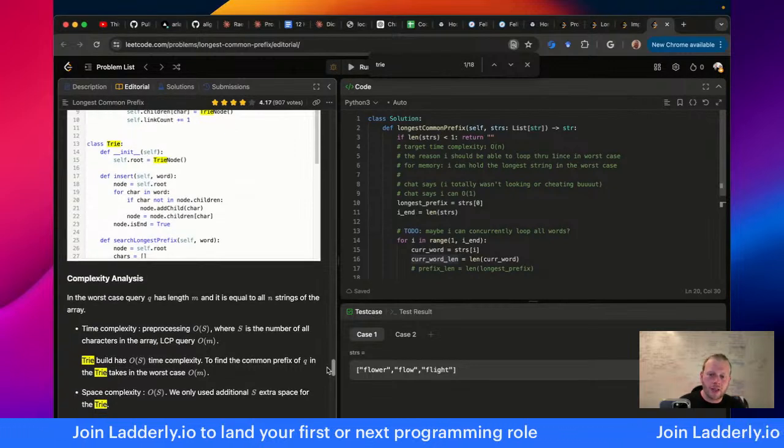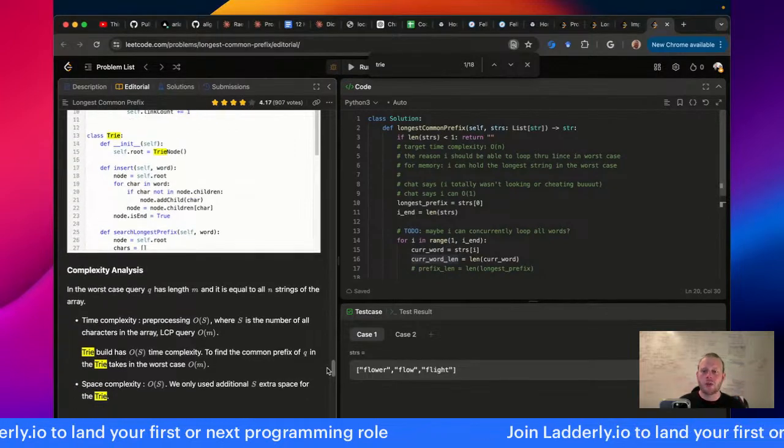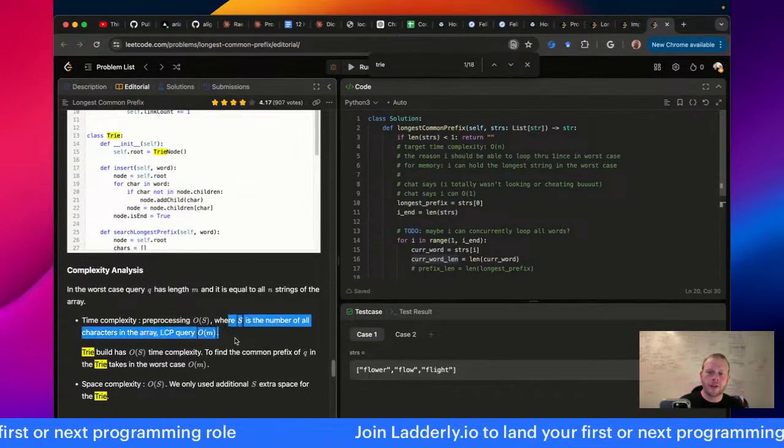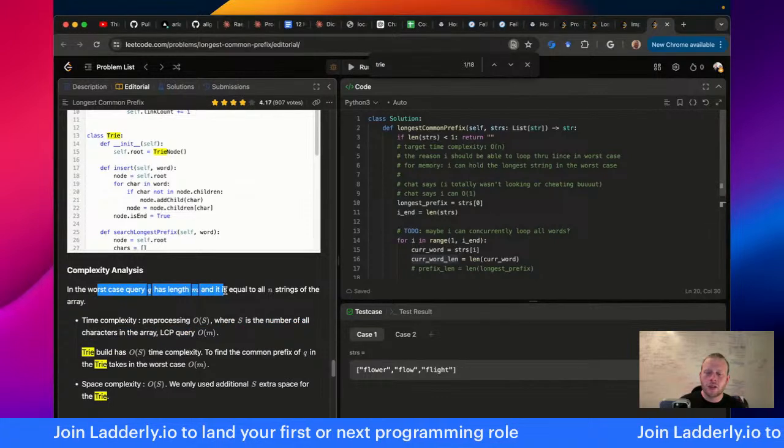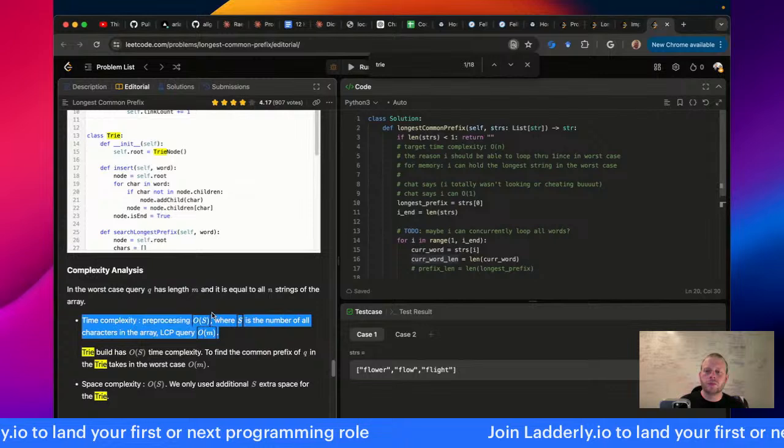Time complexity is O(S) across the board, where S is the number of all characters in the array, for the LCP query on the trie.